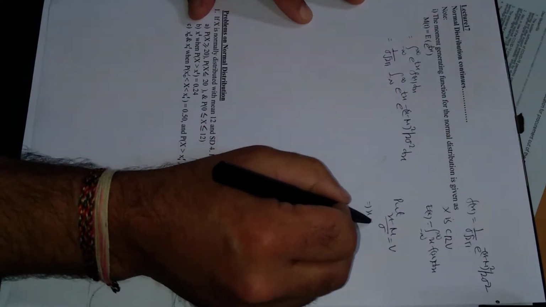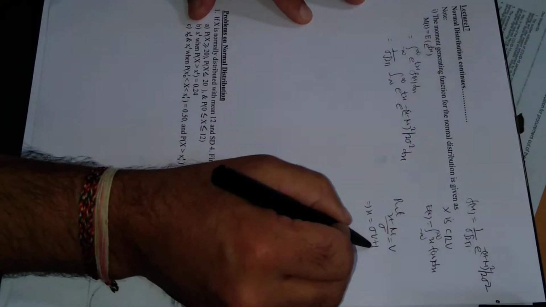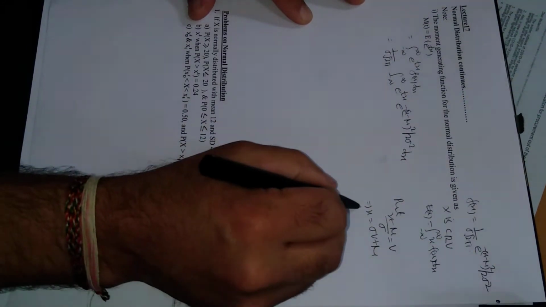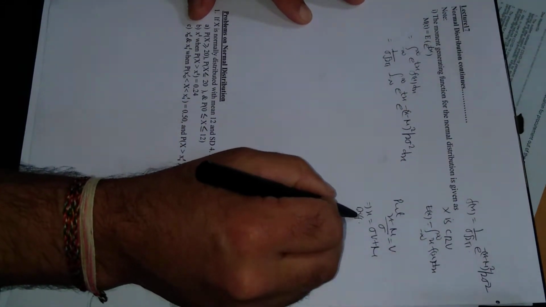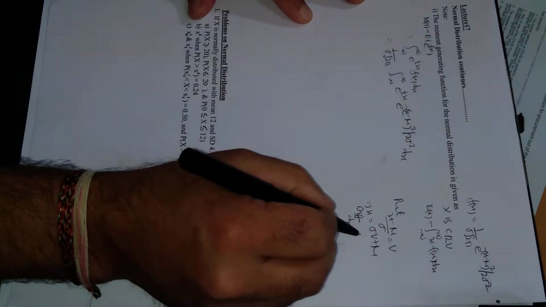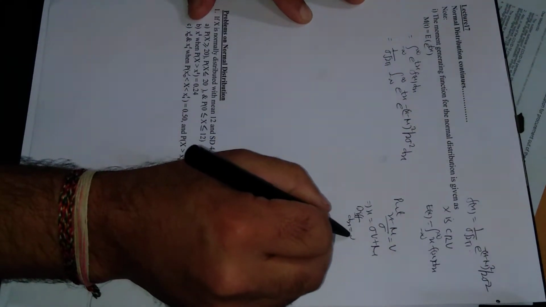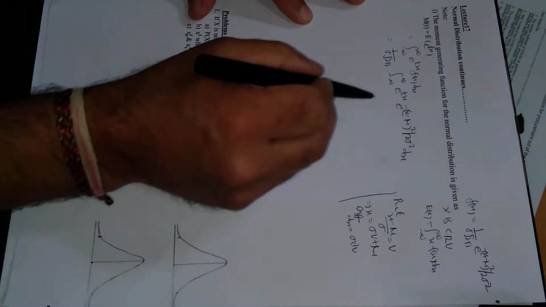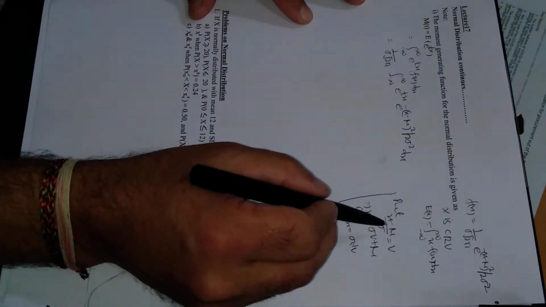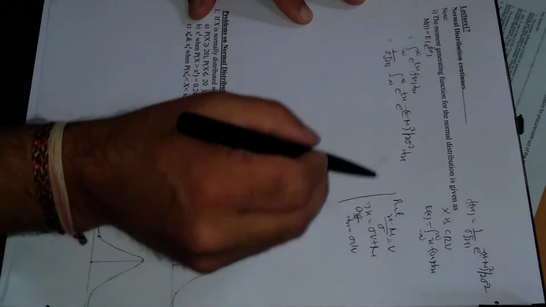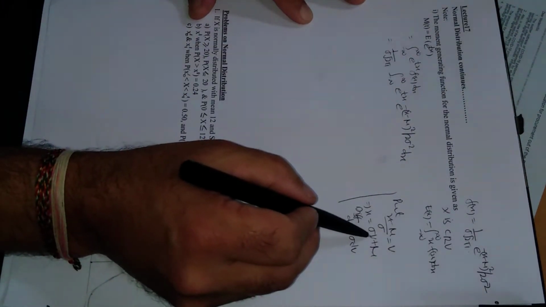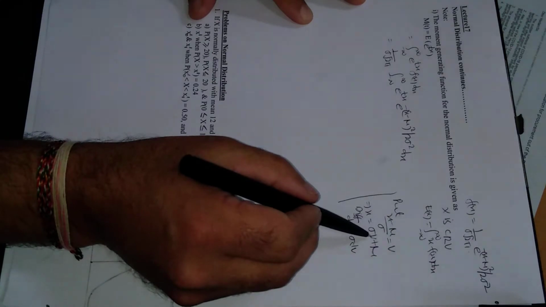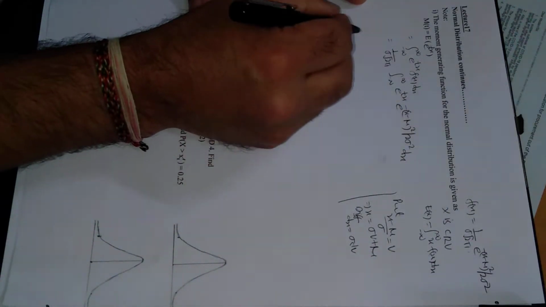From here x will be sigma v plus mu. Now sigma and mu are constant, differentiating, dx will be equal to sigma dv. The limits of integration will be the same, because when x is infinity, v will be infinity, and when x is minus infinity, v will also be minus infinity, so the limits remain as they are.